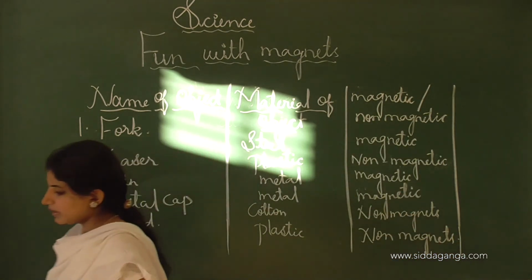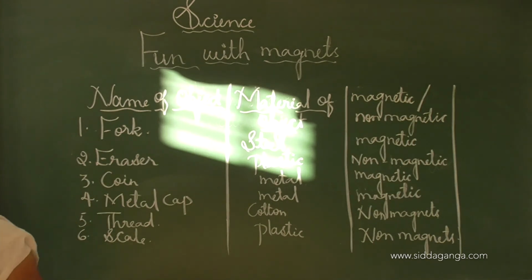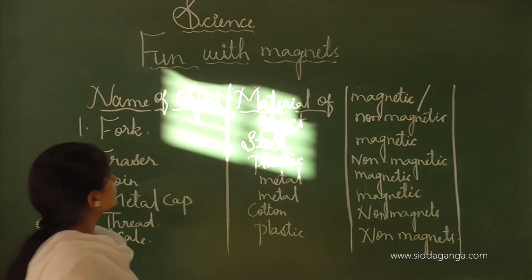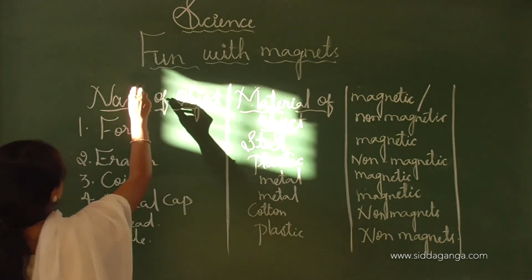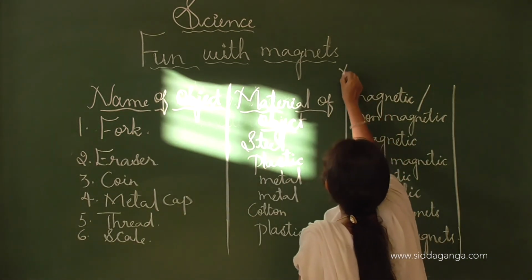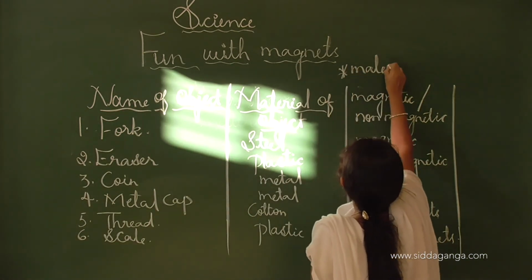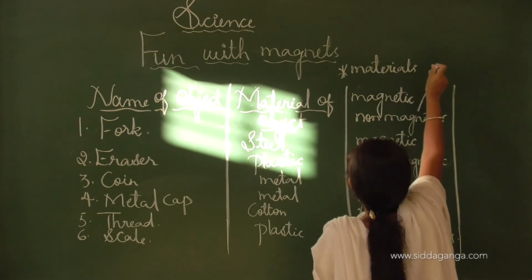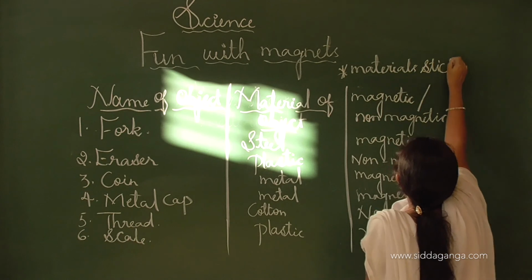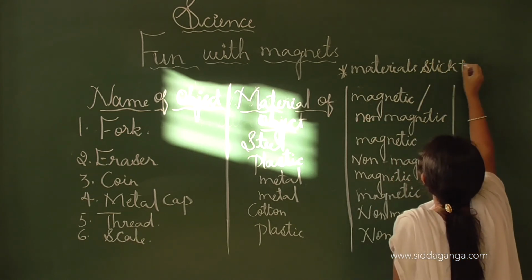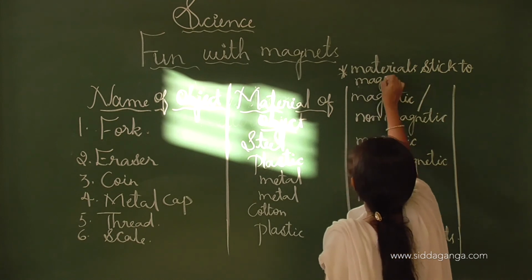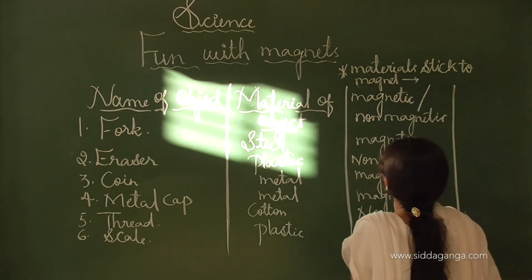See, from this table we have to conclude that the materials which stick to the magnet are magnetic. From this activity we can conclude that the materials which stick to a magnet are called magnetic materials.